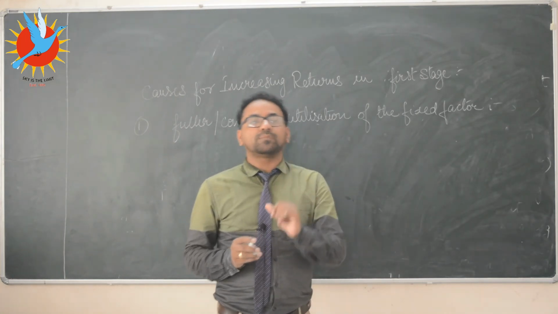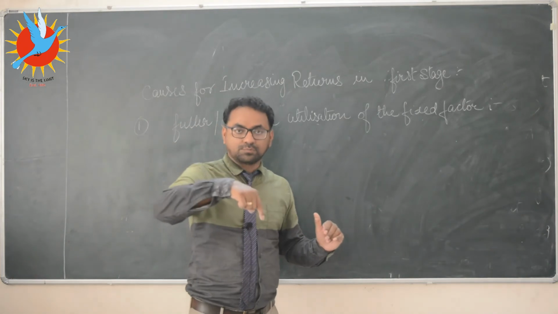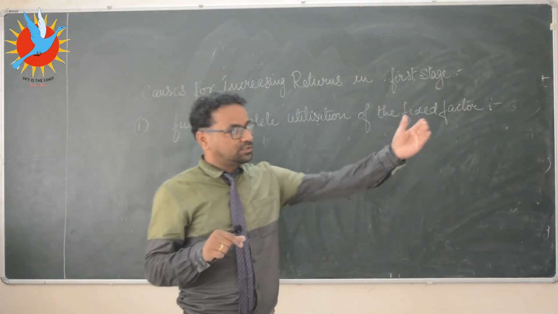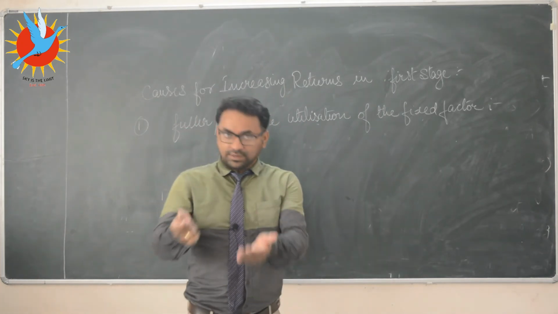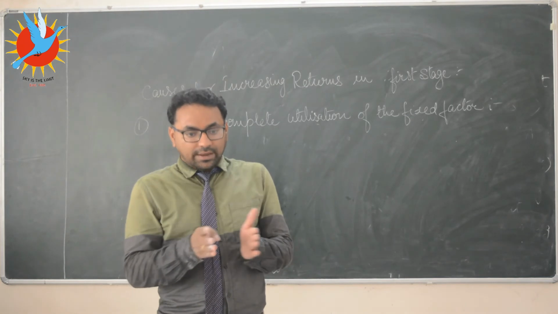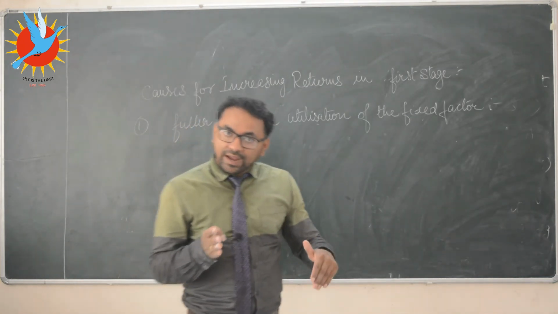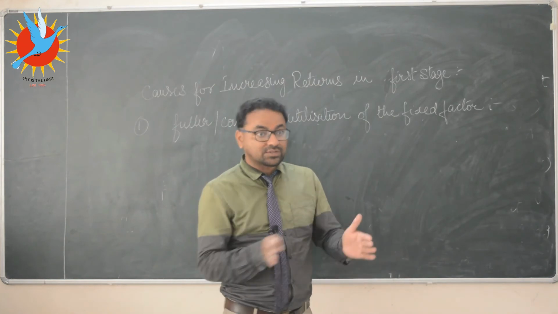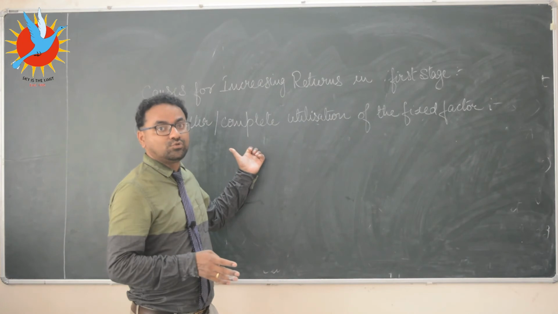If only one person is operating the full coffee machine, the same person is pouring the powder, the same person is going to switch on and switch off the switch, and the same person is withdrawing the output. So the machine will not run for its full capacity, but when we add one more labor, it will start working towards its full capacity, complete utilization.